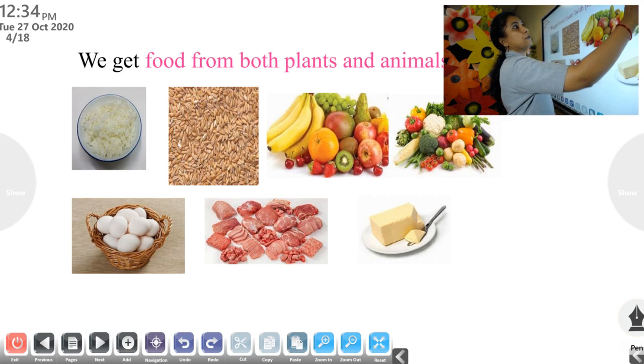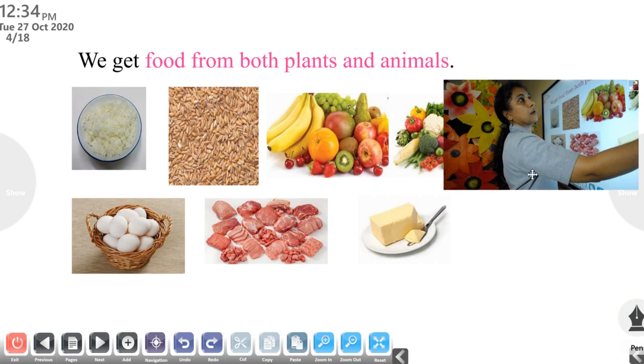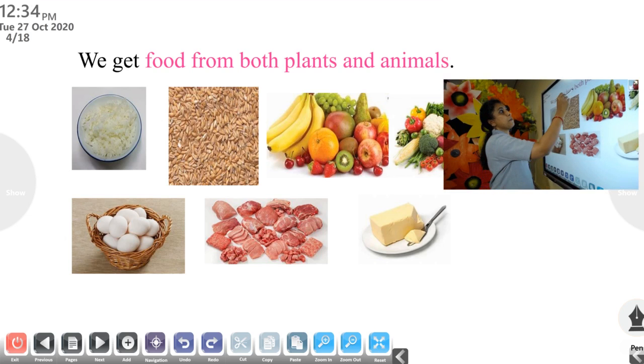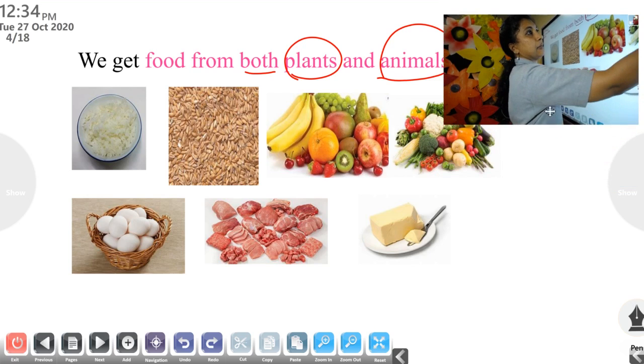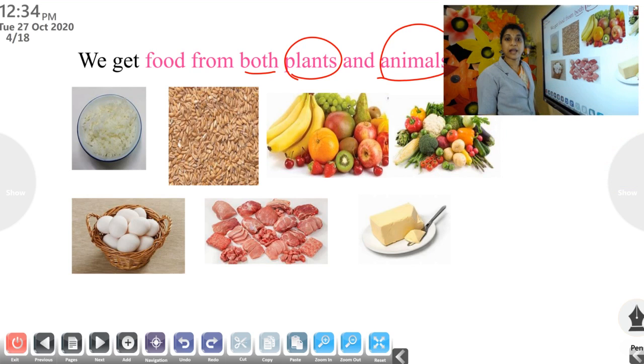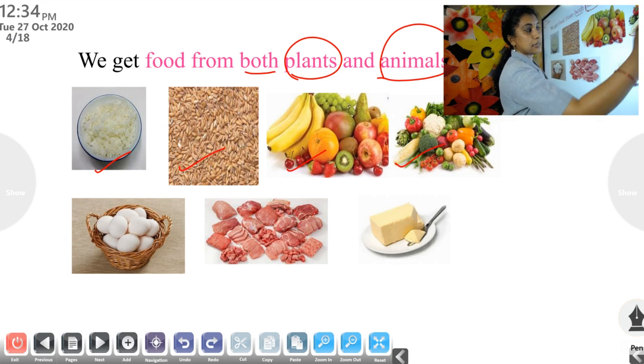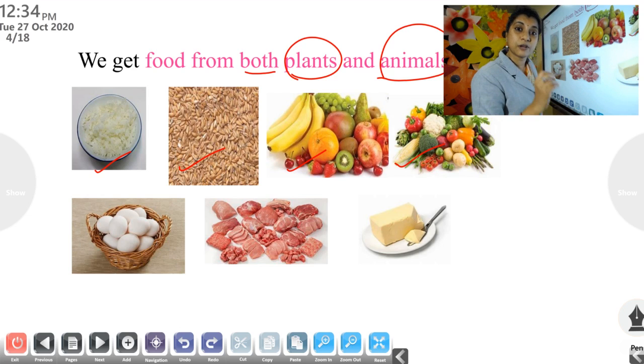From where do we get food? We get food from both plants and animals. Which are the food items that we get from plants? Rice. From where do we get rice? We get rice from a rice plant. Wheat. We get wheat from wheat plant. Fruits and vegetables, we also get these food items from plants.